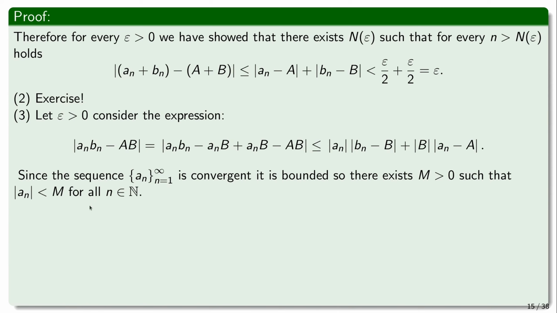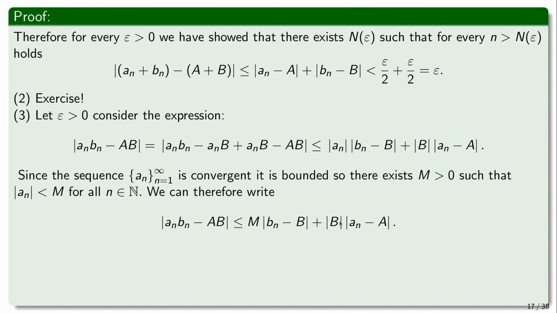And so m is non-negative, of course, but even if we could choose it to be 0, we can choose it to be 1, or whatever. If it was 0, something bigger than 0 also works. So without loss of generality, m is strictly bigger than 0. It's non-zero, right? And this m is an upper bound for the absolute value of the sequence. Okay, so now, again, looking at this expression, it is bounded by this m times bn minus b, and plus this. And now, the same trick that we did for this sequence with the eta, now we will say that it is obvious that we can do it, right?